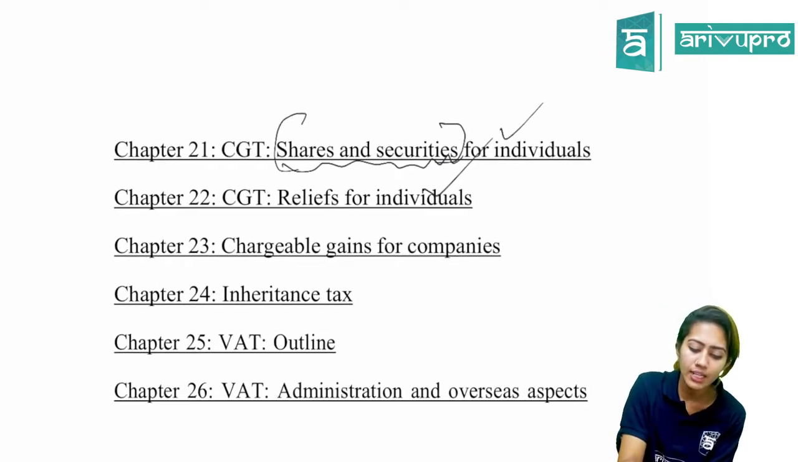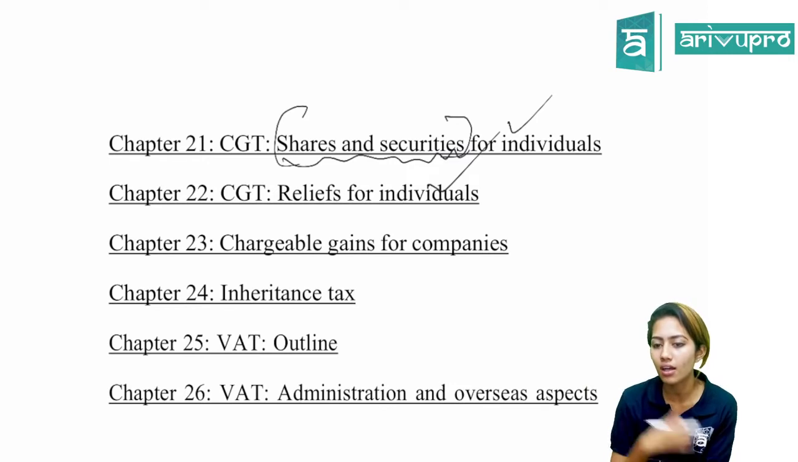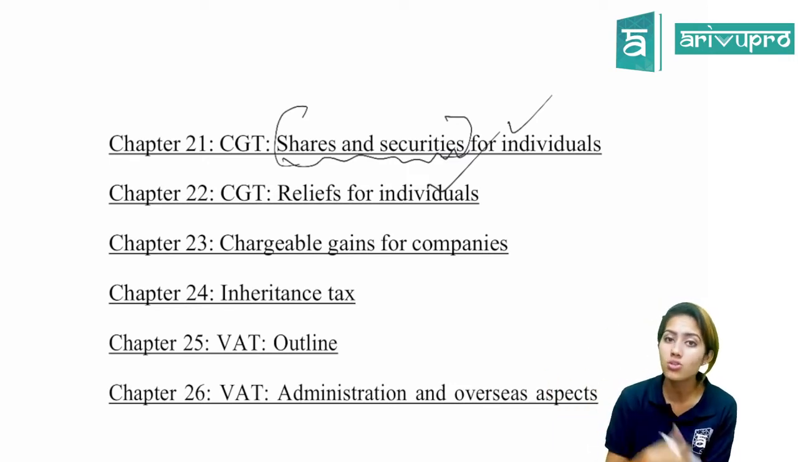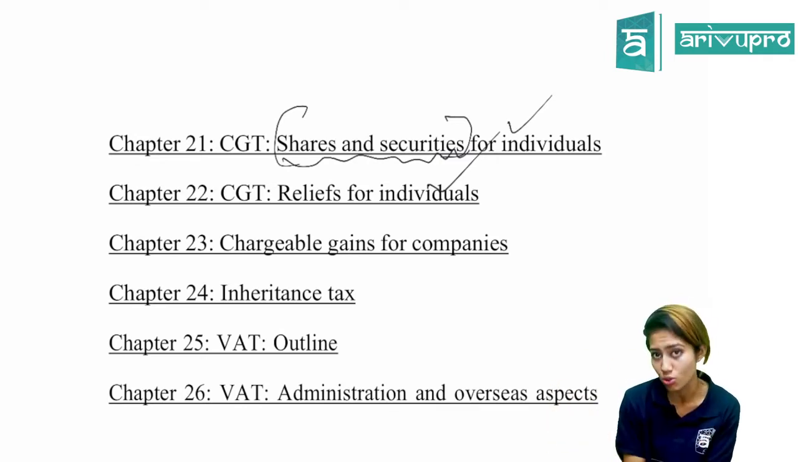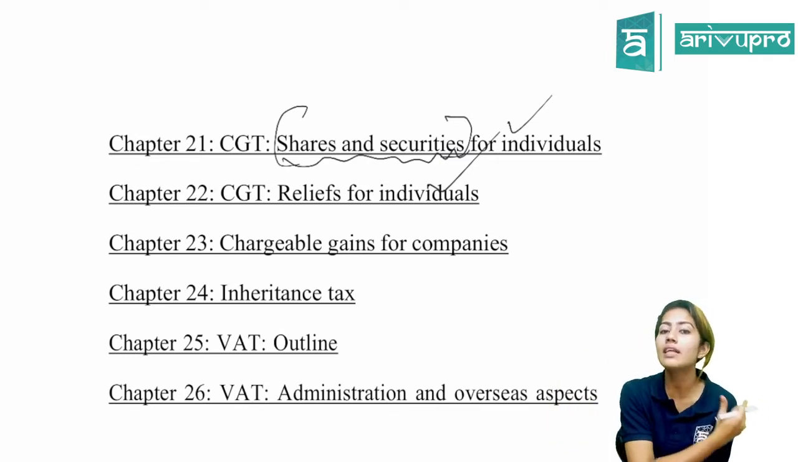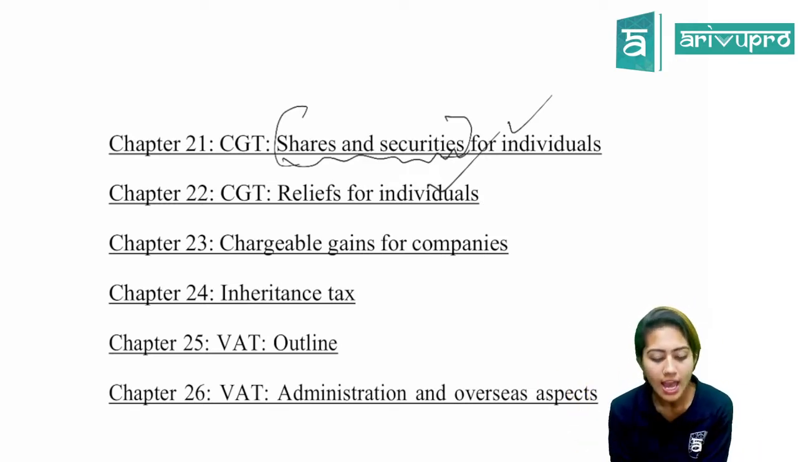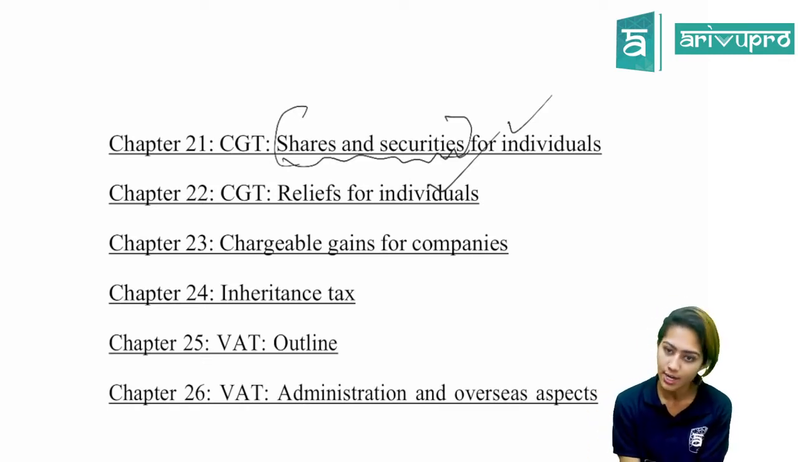Okay. Then chapter 22. Just like with trading losses, even when it comes to capital sales, you might incur a loss also. You can have a gain, but at times you might incur a loss also. So just like you have to pay capital gains tax on the gains, you get reliefs for your losses. Okay, so all the reliefs which are available for us, we'll be discussing in chapter 22.